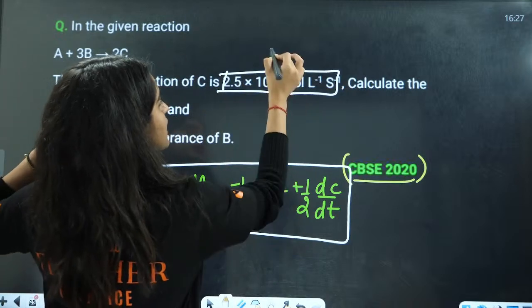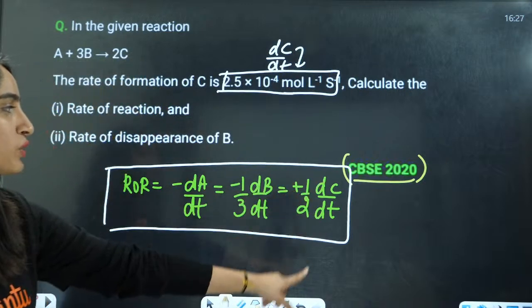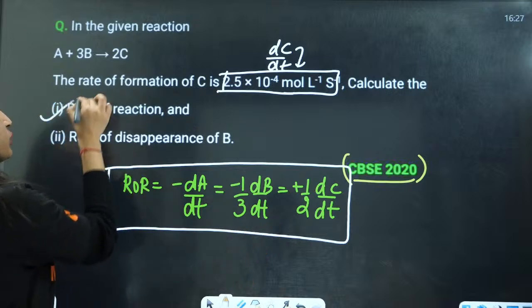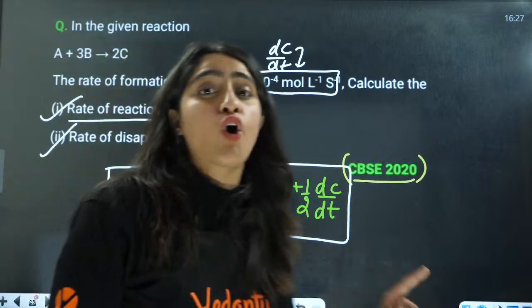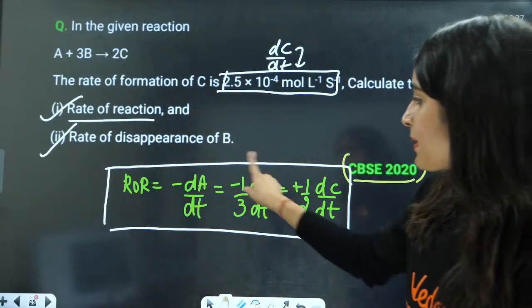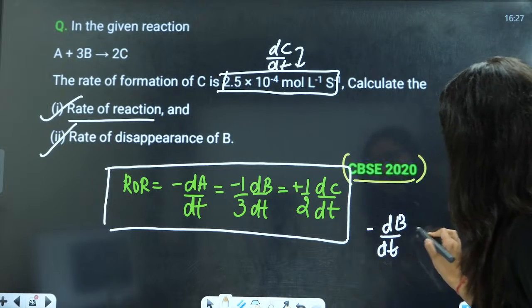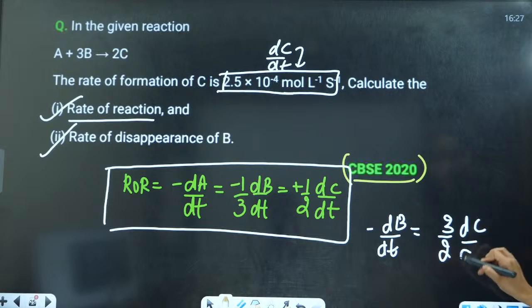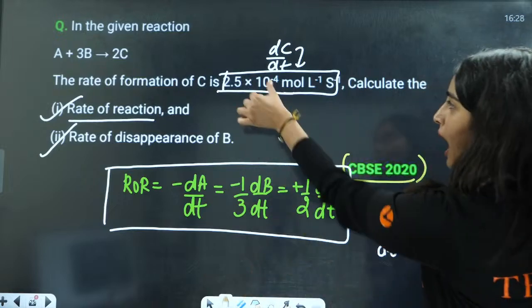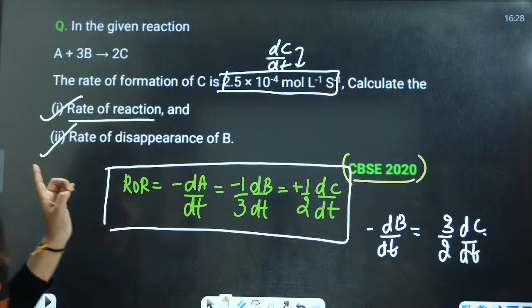If you know this equation, just put the value of this. What is this? This is given to be dC by dt. Just put the value of dC by dt, and you will be able to calculate the rate of reaction and the rate of disappearance. The rate of disappearance will be equal to minus dB by dt, which equals 3 by 2 dC by dt. The dC by dt value is this one, and the rate of reaction will be equal to half of this value. Right? Okay?